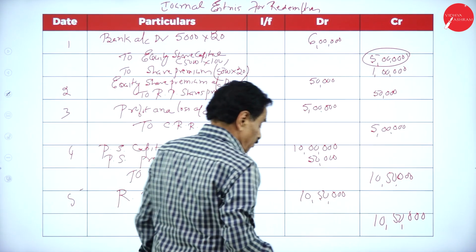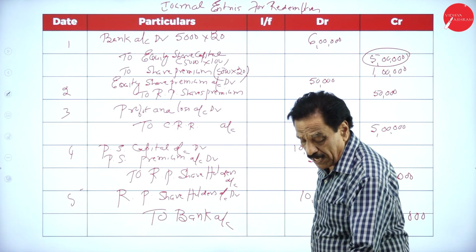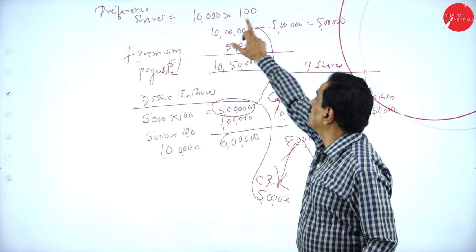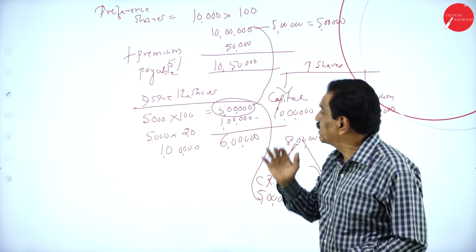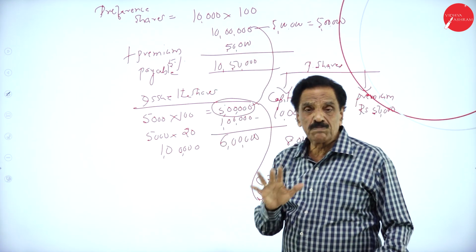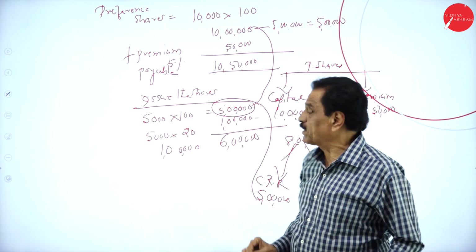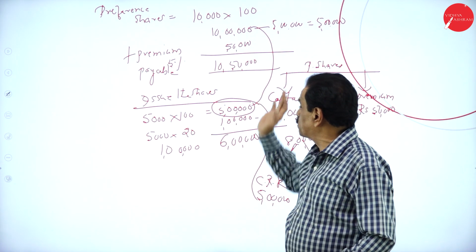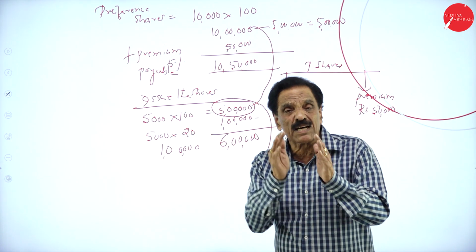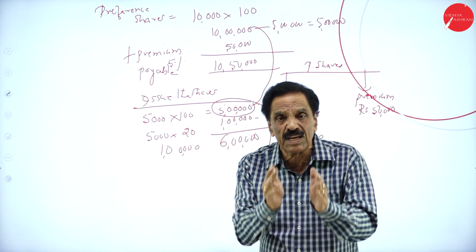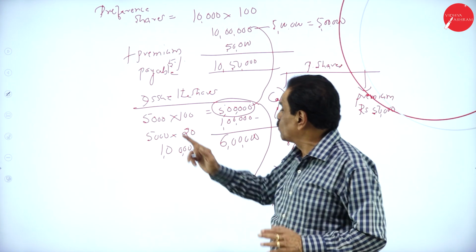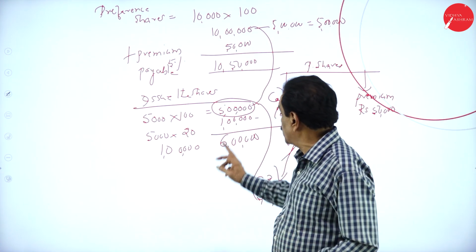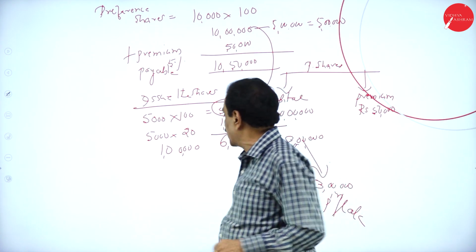Here, first you have to pay. See that? What's the total of the preference share? 10,000 into 100 is 10 lakh is the face value. How much premium? 5% is the premium, 50,000. It becomes 10 lakh 50,000 is payable. For this purpose, the company issued 5,000 shares of rupees 120. So 5,000 into 100 is 5 lakh, 5,000 into 20 is 1 lakh, totally becomes 6 lakh rupees.